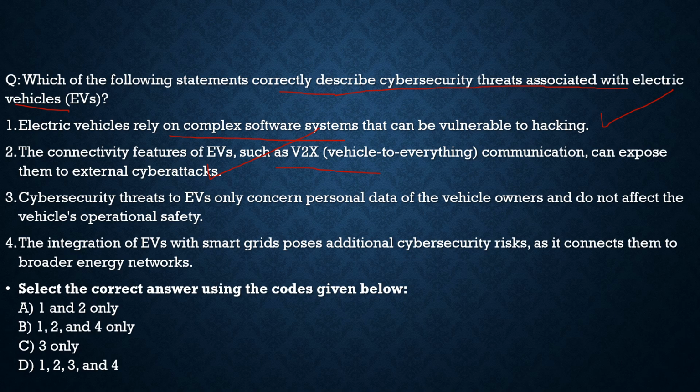Correct. Third statement, cybersecurity threats to EVs only concern personal data of the vehicle owners and do not affect the vehicle's operational safety. No. It includes both the personal data as well as vehicle operational safety. So statement 3 here is incorrect. Coming to statement 4, it says the integration of EVs with smart grids poses additional cybersecurity risks as it connects them to broader energy networks. 100% correct. These are the concerns which arise from the cybersecurity threats associated with electric vehicles. So with respect to this question, the correct statements are statement 1, statement 2 and statement 4 only. And from the code given below, the correct code would be option B. With this, let's move to another question and try to solve.